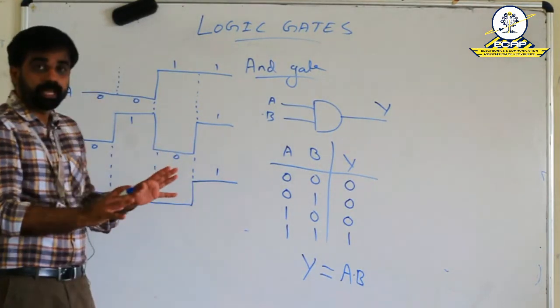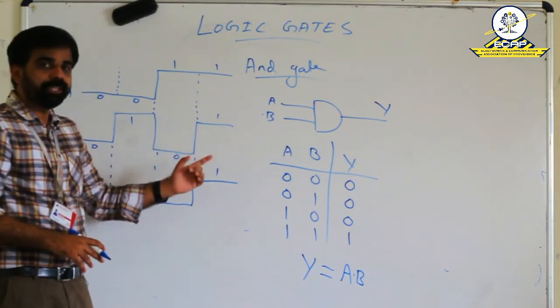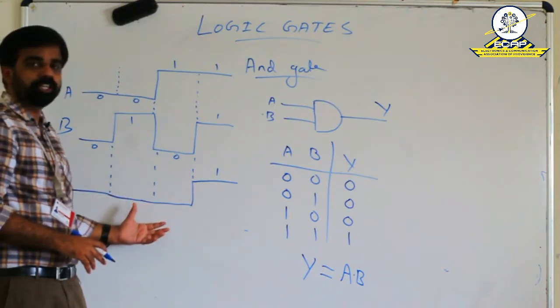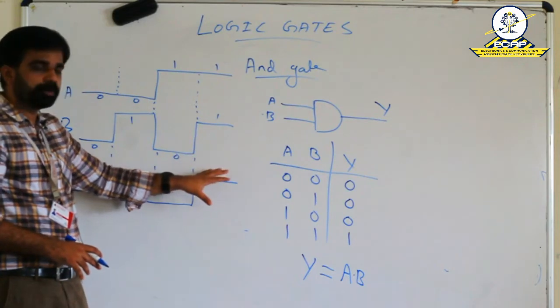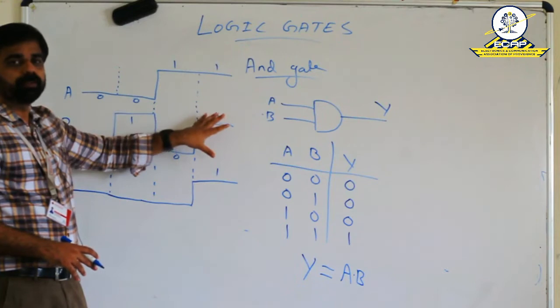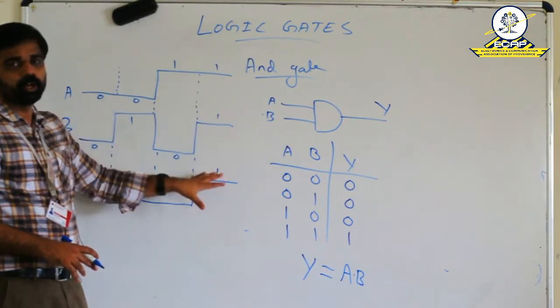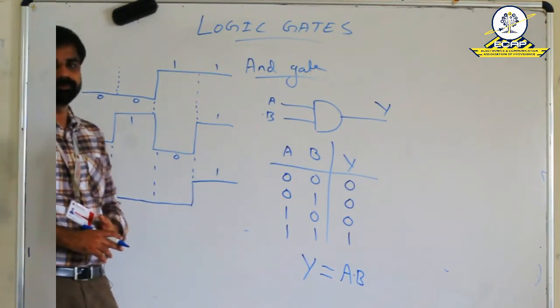Here, we can conclude that if any one of the inputs or both the inputs are low or 0, then the output is 0. The only case in which the output becomes 1 or high is that both the inputs must be high. When both the inputs are high, the output is high. That is the behavior of AND gate.